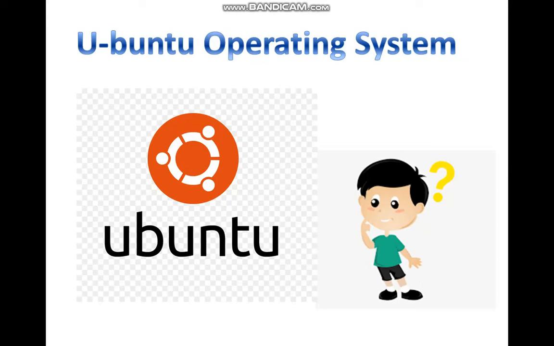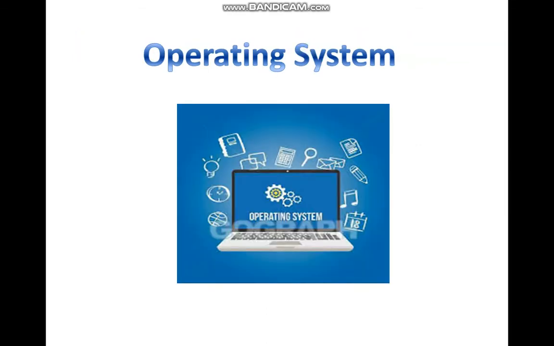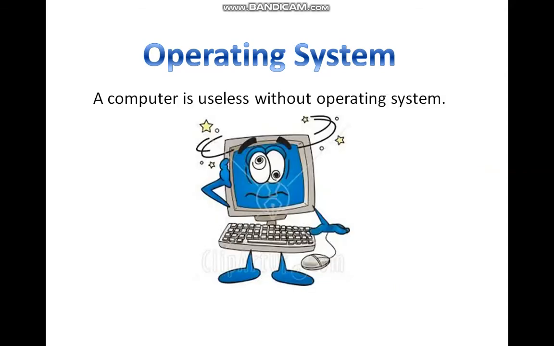In this chapter, we will learn about Ubuntu operating system. Okay. What is operating system? It is a software program that controls the overall activities of a computer. A computer is useless without the operating system.